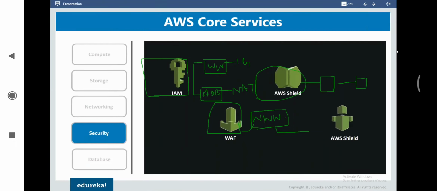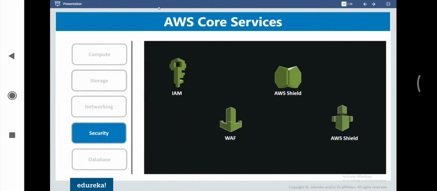Then it comes down to security. So using security parameters, we can use components such as IAM. IAM will allow us to create a set of users, and then we can easily define how we want to create the users and how we can define the policies for them. That means what kind of access they'll have, and what kind of roles we want to assign for different services. That means entire control on the account can be achieved by using IAM.